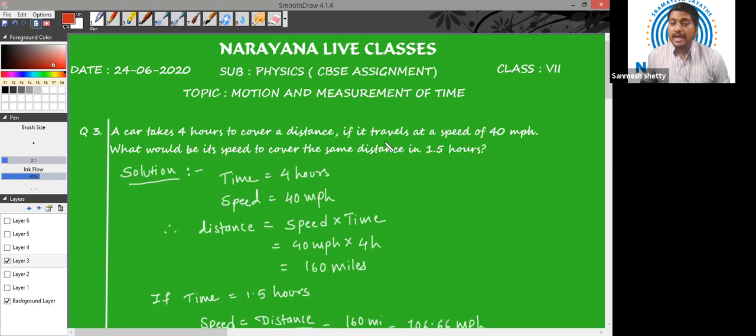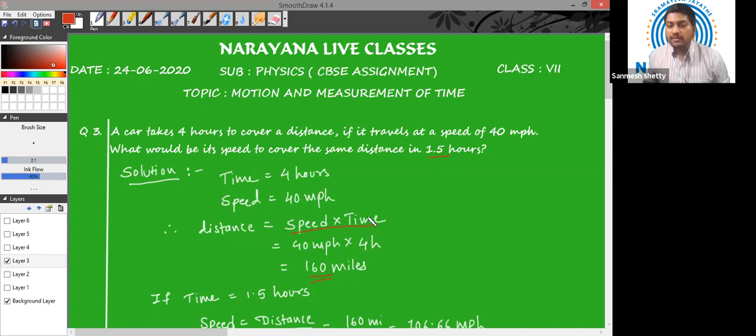Okay. So for that purpose, we have to first find out how much is the distance. We have been given time, which is 4 hours, and speed, which is 40 miles per hour. Now speed is equal to distance upon time, so distance will be equal to speed into time. Correct? So 40 miles per hour into 4 hours is 160 miles. Now we got our distance. So with what speed we have to travel so that we can cover 160 miles in 1.5 hours? That is the next bit.